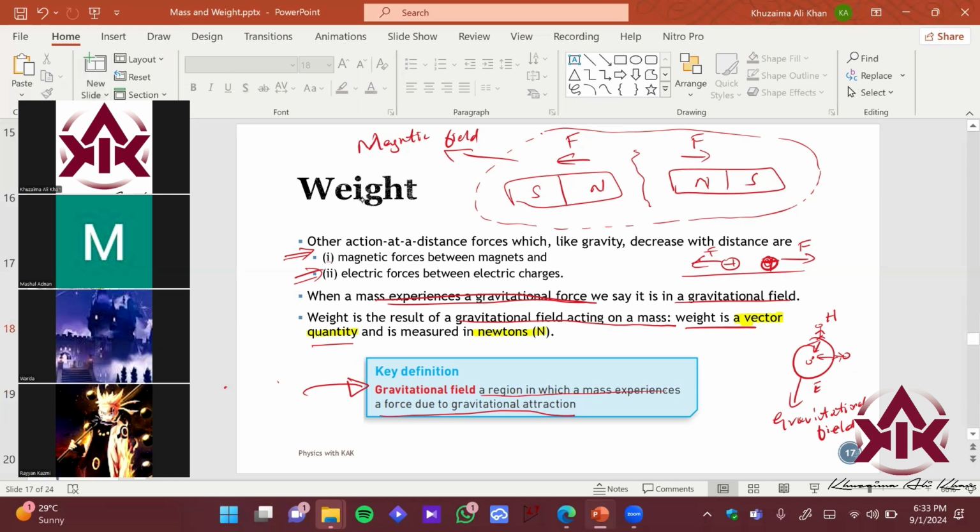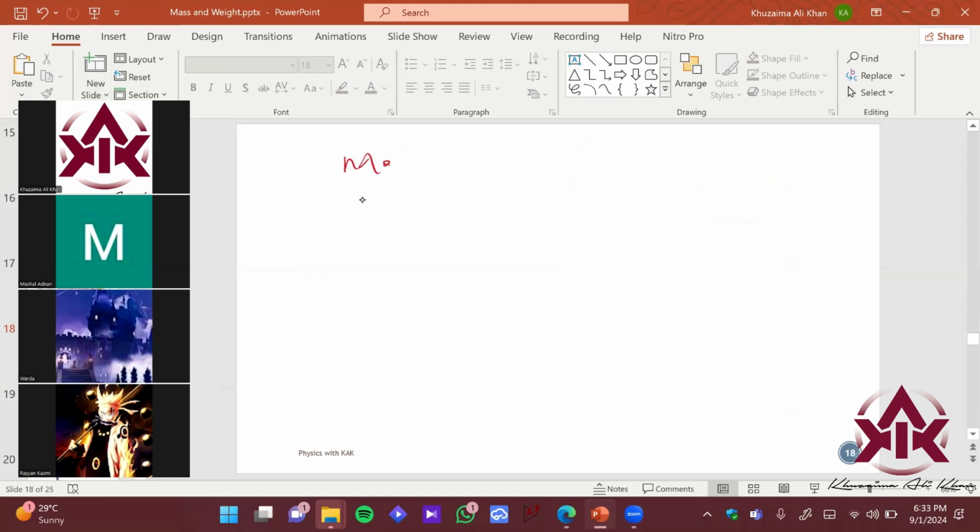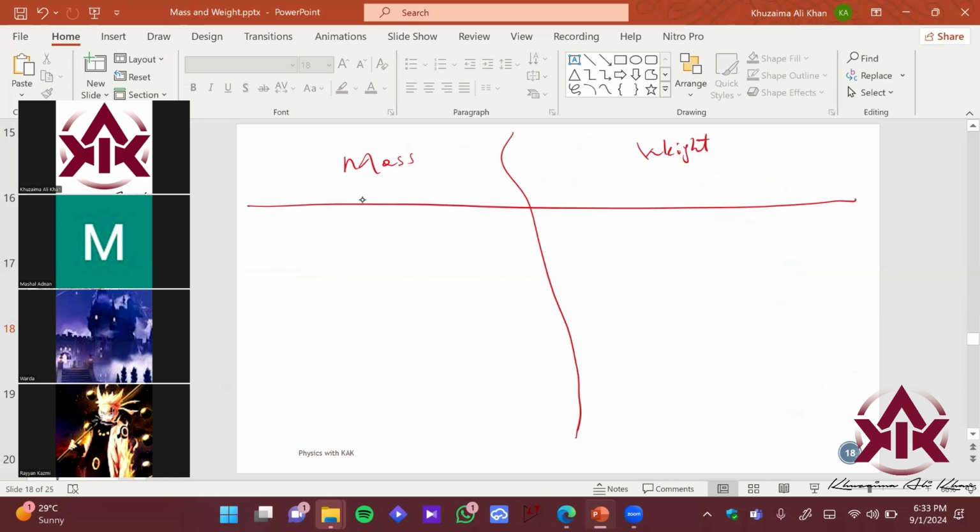So just to summarize, we have studied mass and weight. Let's summarize the details we have studied, right? Now can anyone tell me the definition of mass? What is mass? Mass of an object is the measure of the amount of matter in it. Okay, it's the measure of amount of matter in a body, right?